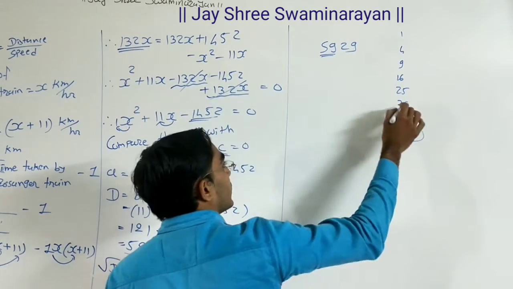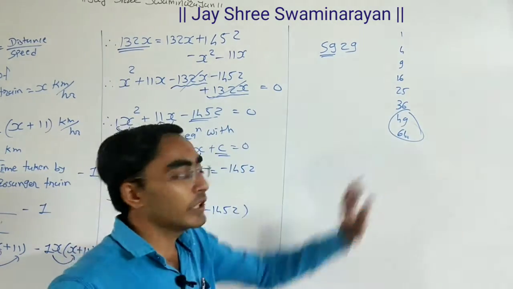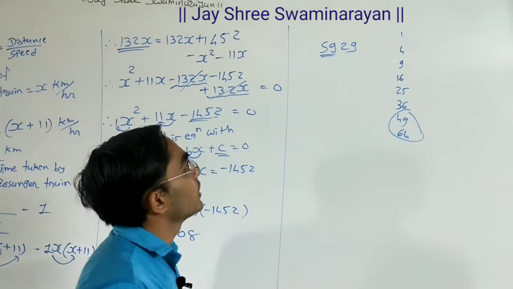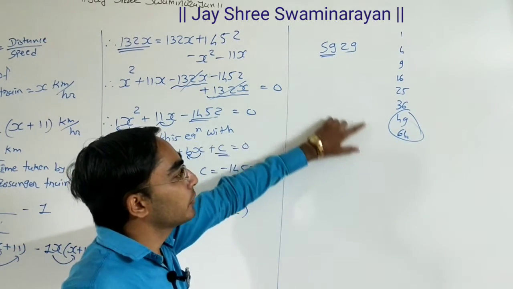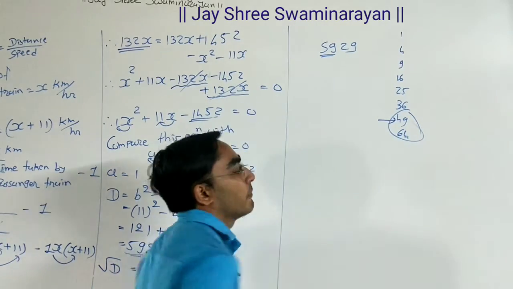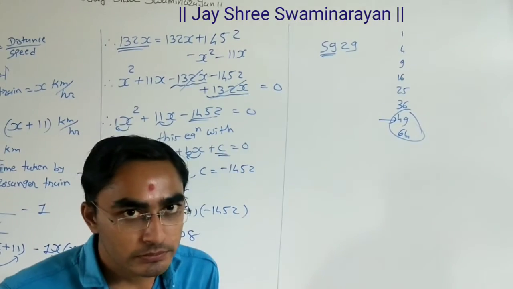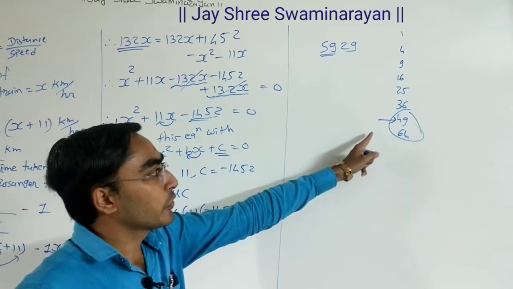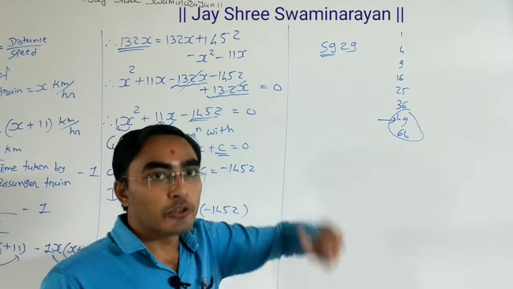So 59 comes in between 49 and 64. Out of these two numbers, we need to consider the smaller number.